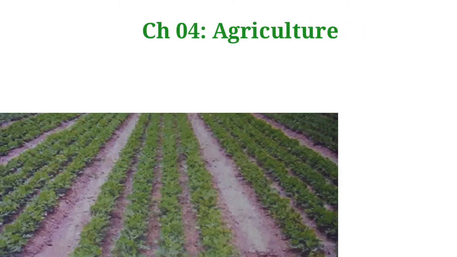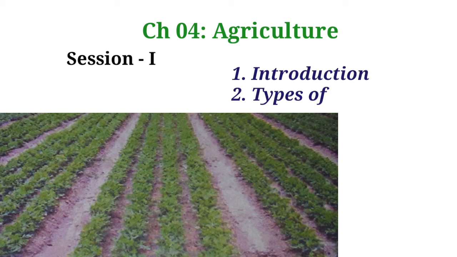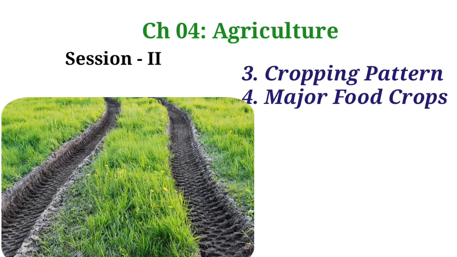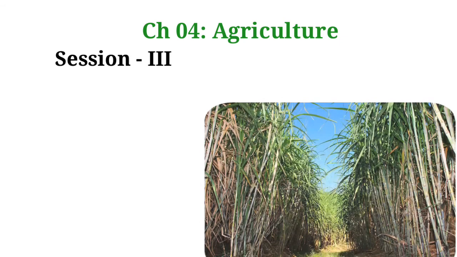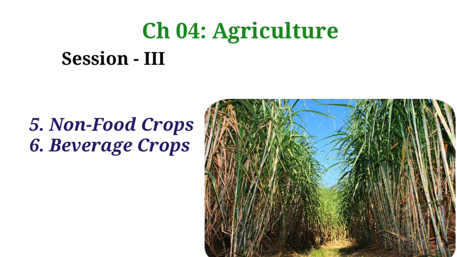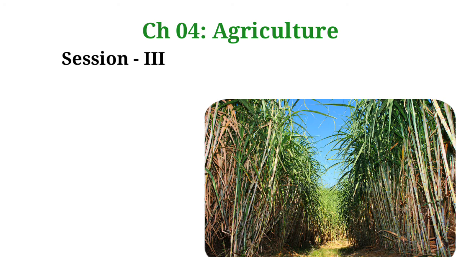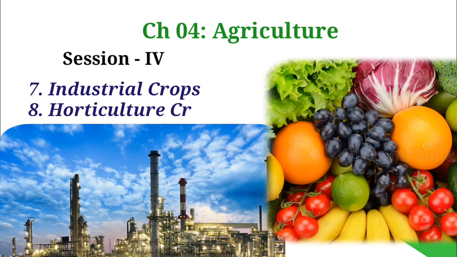Chapter 4 Agriculture. In session 1 we have learned introduction and type of agriculture. In session 2 we also learned cropping pattern and major food crops. In session 3 we have also seen non-food crops and beverage crops. In session 4 we will learn industrial crops and horticulture.